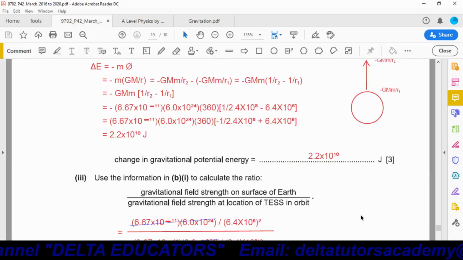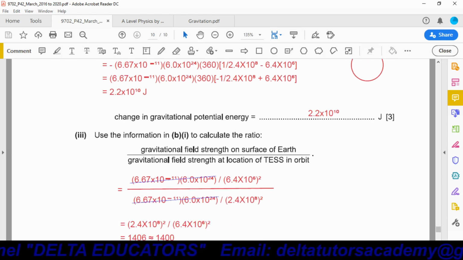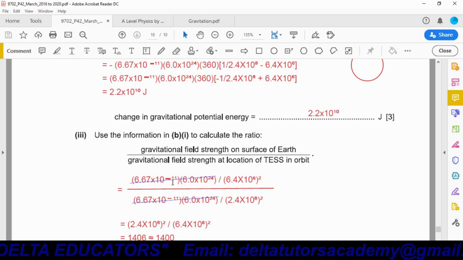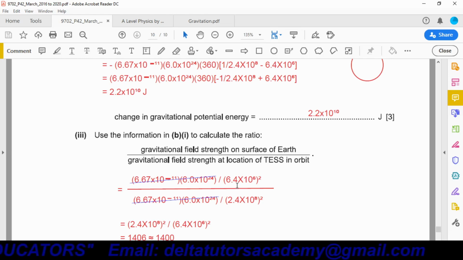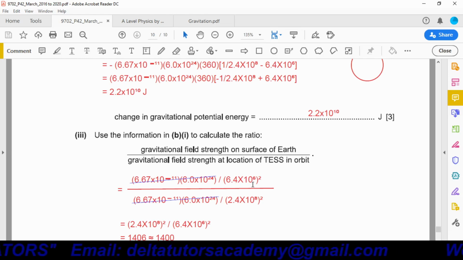Okay, when it is at the surface of Earth, we have to take this capital G, it is a constant, 6.67 into 10 power minus 11. This is the mass of Earth, this is also a constant value here. This is 6 into 10 power 24. When it is at the surface of the Earth, we have to take the radius of the Earth, that is 6.4 into 10 power 6. In the formula, this is squared, so we have to take a square here.